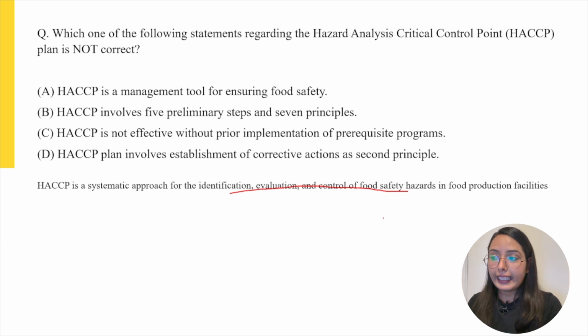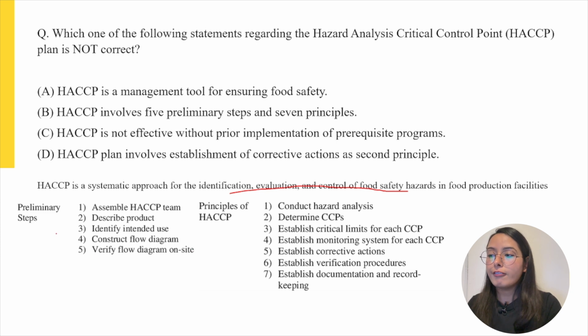Now moving to the next statement: HACCP involves 5 preliminary steps and 7 principles. If we recall the principles and steps of HACCP, it does involve 5 preliminary steps and 7 principles, so this option is also correct. Now moving to the next statement: HACCP is not effective without prior implementation of prerequisite programs or PRP. This statement is again true, because without PRPs, there would not be a correct or effective implementation of HACCP.